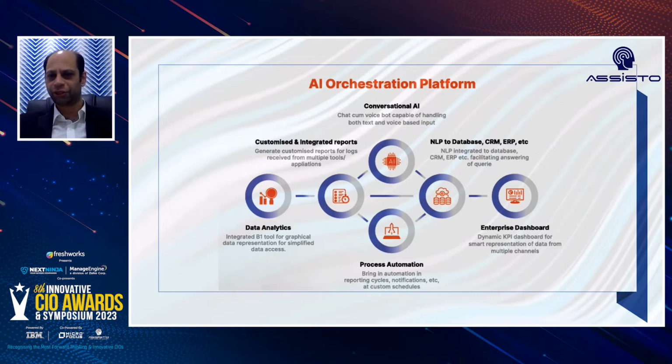This is the orchestration platform wherein it shows how the conversational AI can connect to, or how we can easily connect it to the database, CRM, ERP, or any other enterprise applications. There would be scenarios where you would like to see how efficiently it has been utilized, what are all the use cases wherein it couldn't be efficiently utilized, and hence fine tuning the application for those particular use cases.